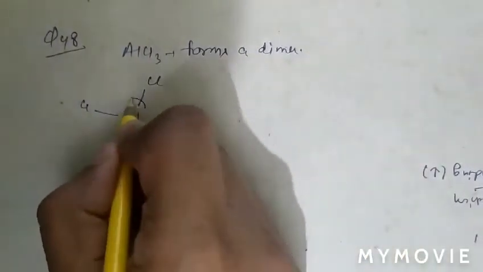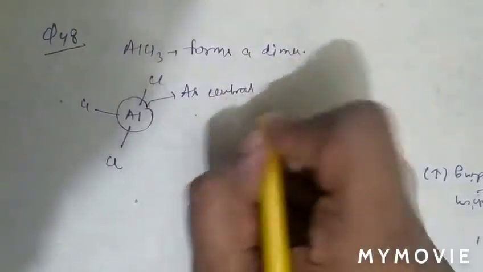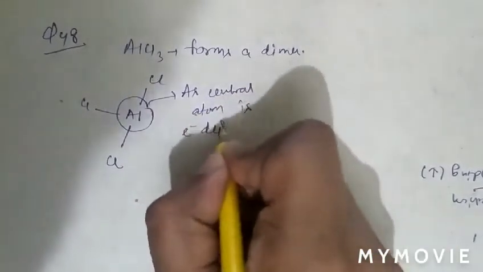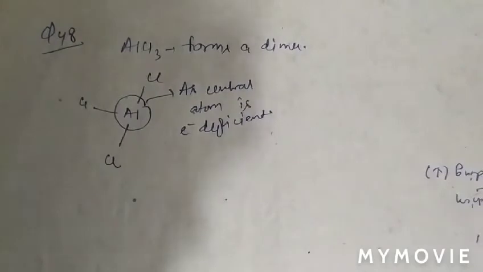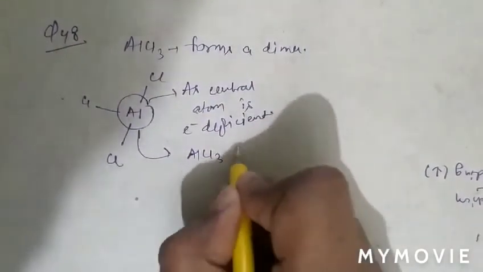So as central atom is electron deficient, therefore AlCl3 forms a dimer.